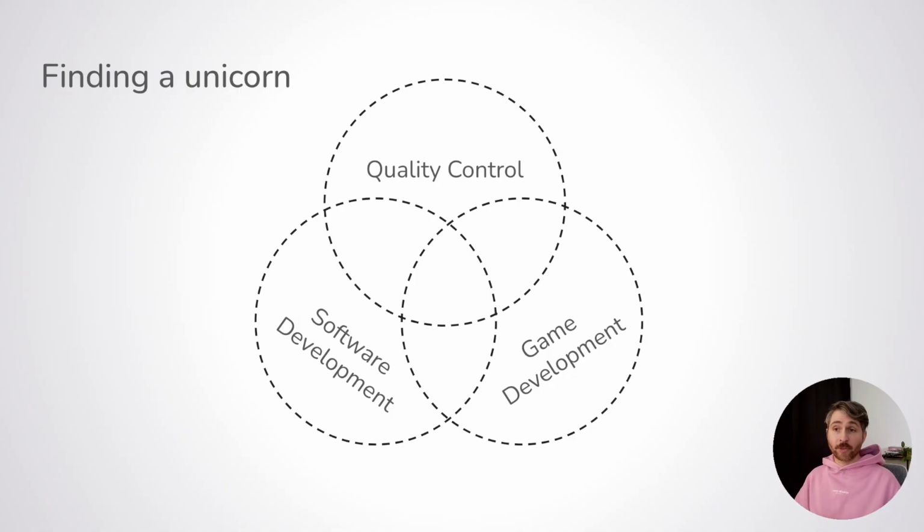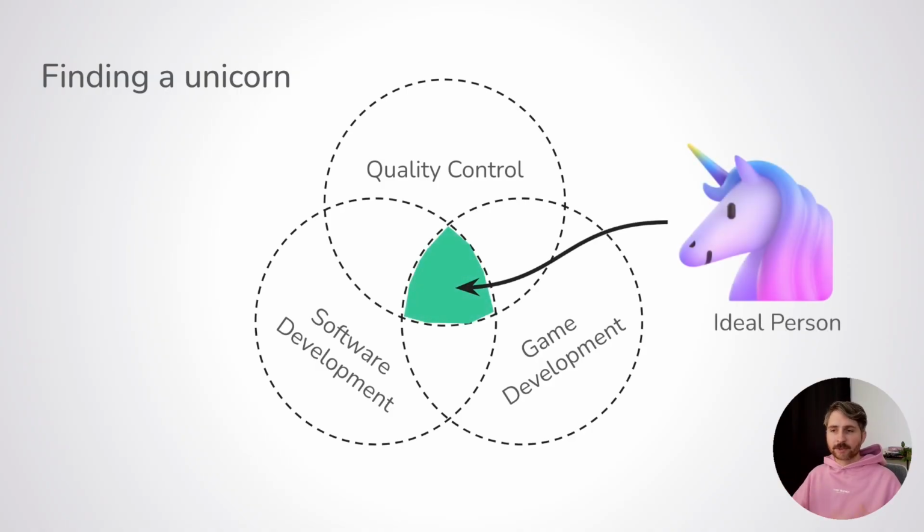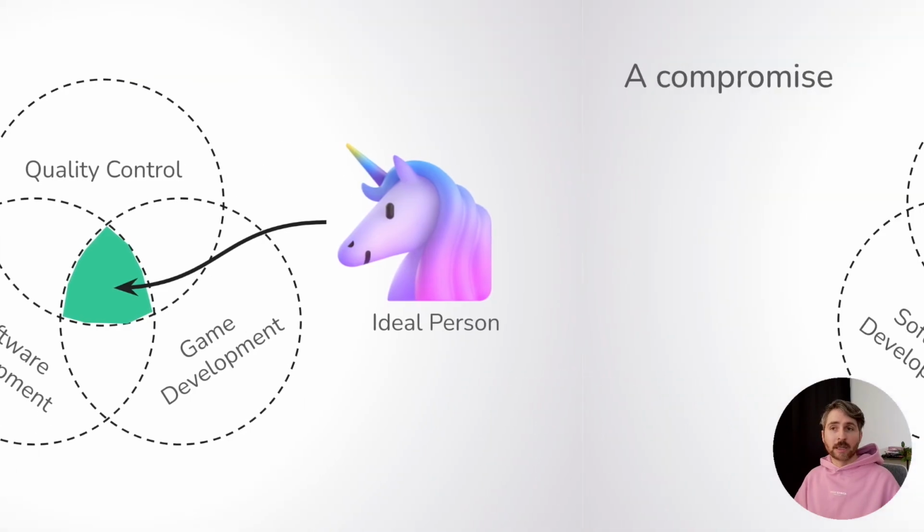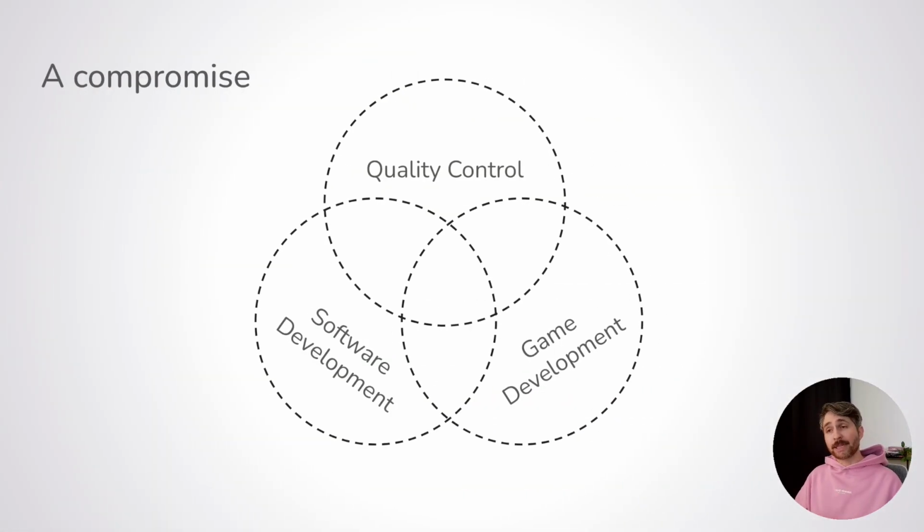And I insist on the word development here. This is not just about code, but also the processes of how we collaborate to build software. So yeah, this really sounds like trying to find a unicorn, and I don't know about you, but unicorns are not very easy to find lately. So instead, I suggest you use a different strategy. If the ideal person is at the intersection of the 3, you can also make a compromise and look for someone at the intersection of 2 areas only.